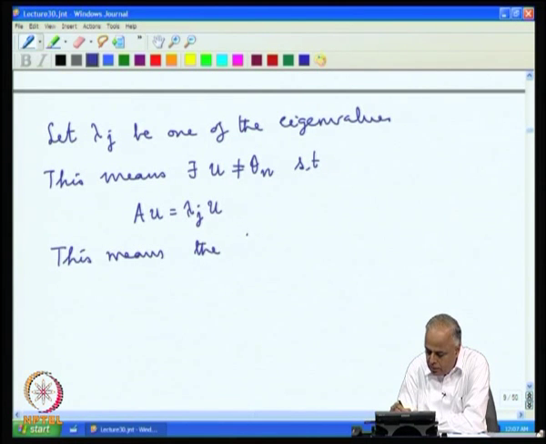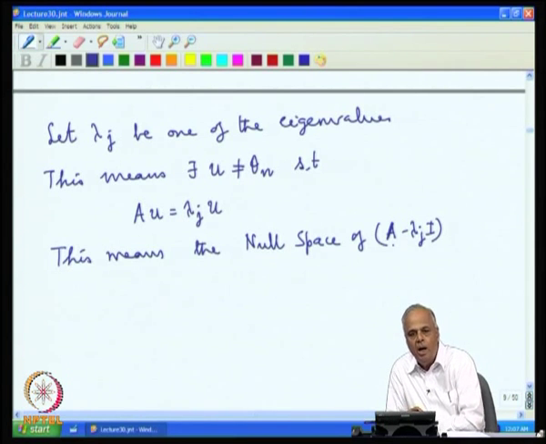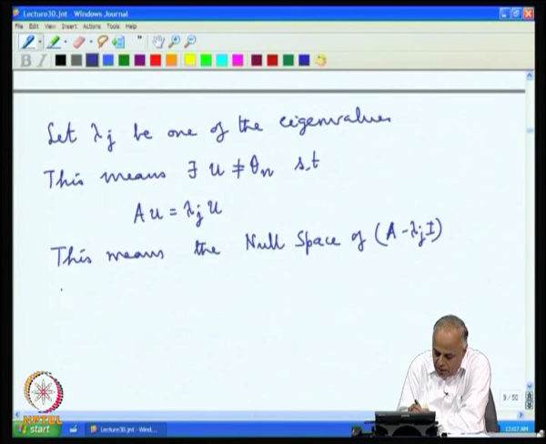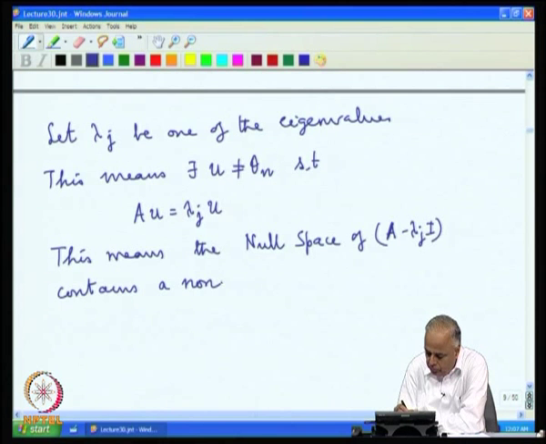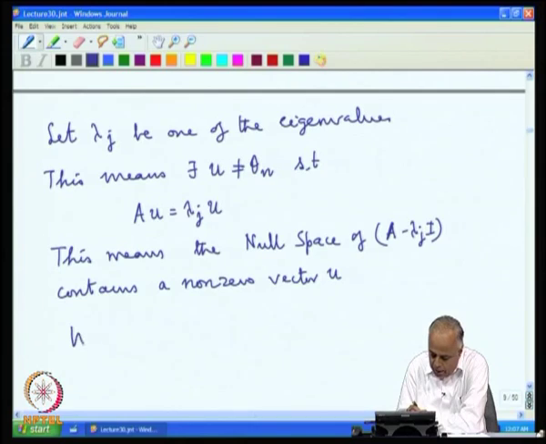This means the null space of A minus lambda j I, where A is an n by n matrix and I is an n by n matrix, and therefore, A minus lambda j I is an n by n matrix. The null space of this n by n matrix A minus lambda j I contains a non-zero vector u. This means this null space is non-trivial. Okay. So, let us denote it by W j.